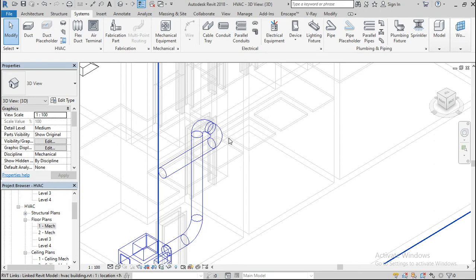This is an automatic regulator. If the air is too much or too hot, it has detection properties.